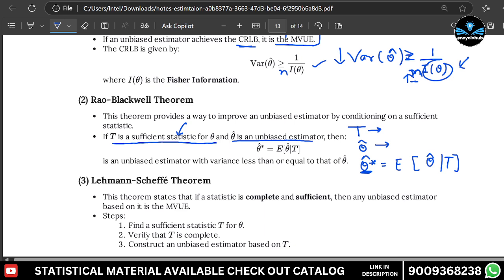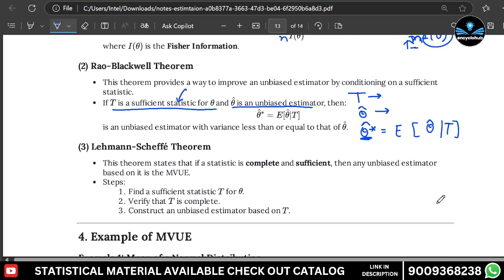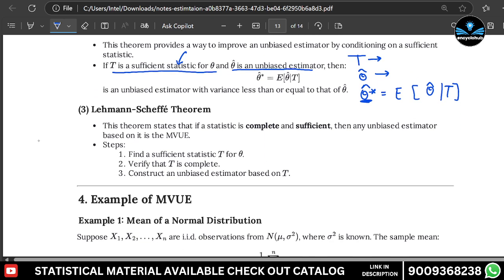Now, the third one is the Lehmann-Scheffe theorem. This theorem states that if the statistic is complete and sufficient, then any unbiased estimator based on it is the MVUE.